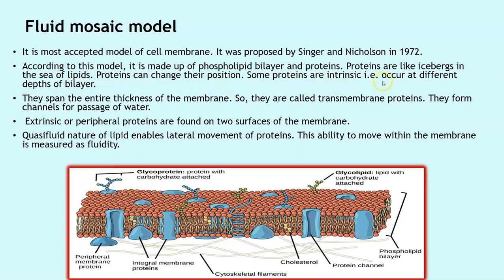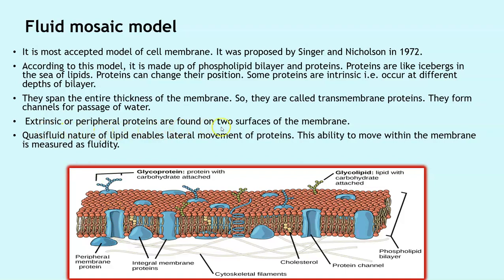Some proteins are intrinsic, that is, they occur at different depths of the bilayer. If you see this diagram, you will see that some of them are present internally and some are present externally. Some span the entire thickness of the membrane, so they are called transmembrane proteins. They form channels for the passage of water. We are talking about this protein. You can see it is there across the entire thickness, and it forms a channel which is helpful in the passage of water.